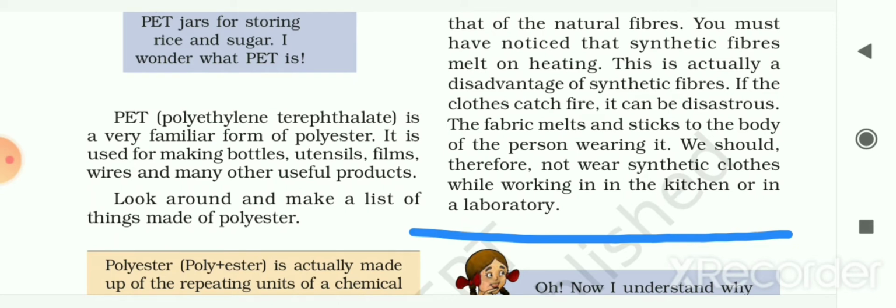So we should not wear clothes of synthetic fibers while working in the kitchen or the laboratory, where there is a chance of catching fire.